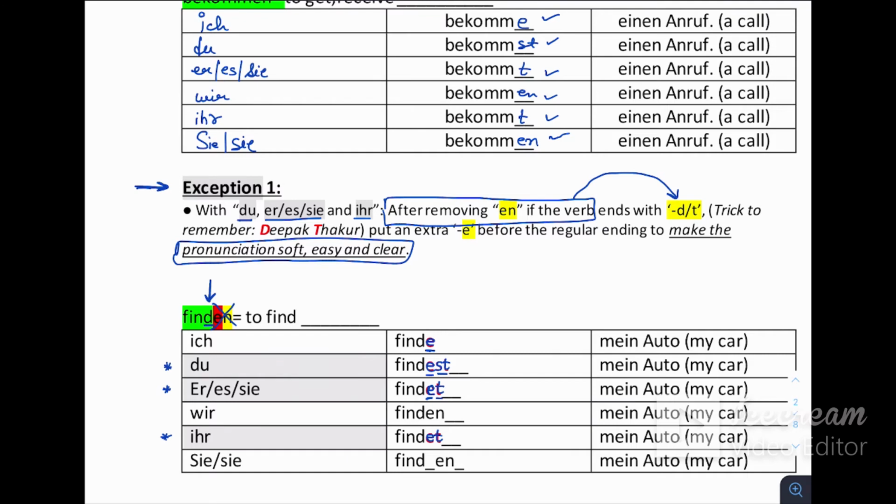Okay. Now why have we changed here? Because of pronunciation. For example, if we haven't put e here, it's finst, and it does not pronounce very well, so that's why we put an extra e here: findest. Here also, fint. If we haven't put the e, then fint, and its pronunciation is not good, so findet. That's why we put it here. Okay.